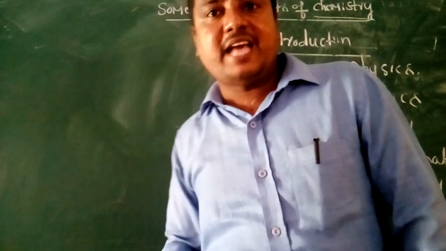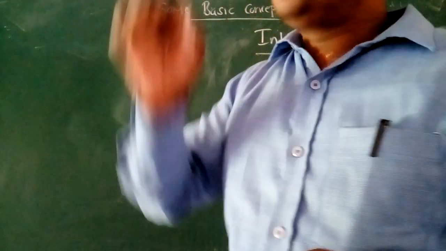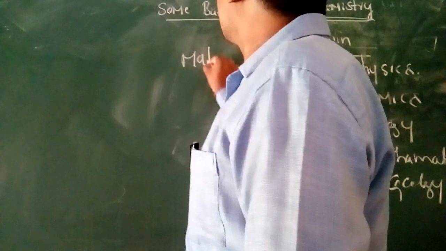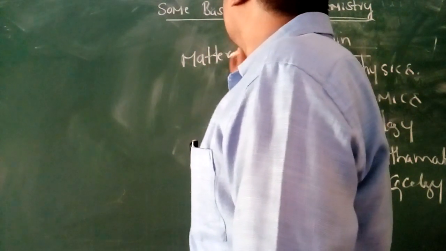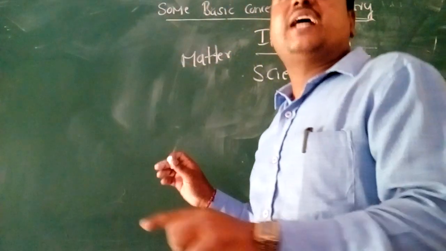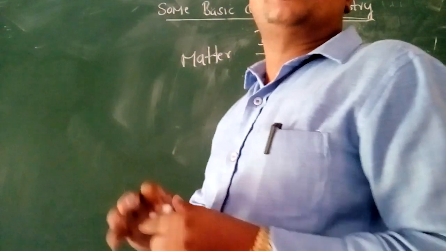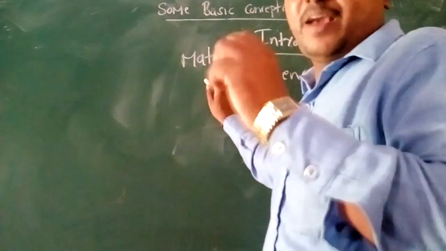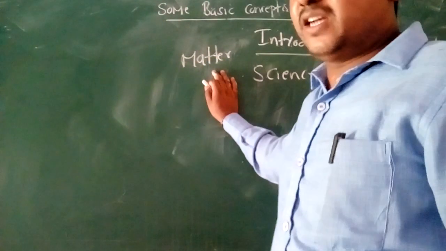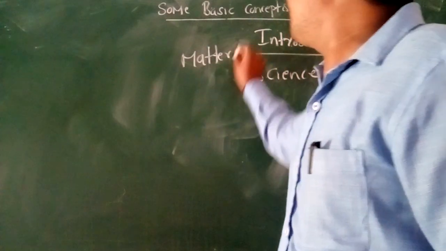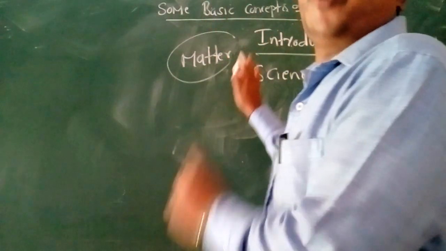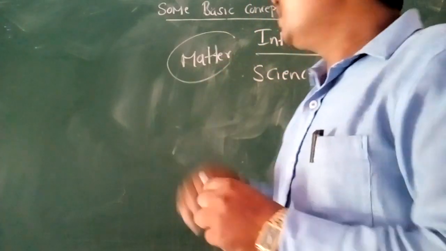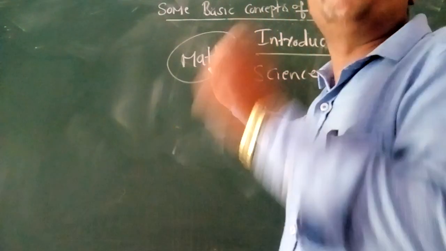Chemistry is a branch of science which deals with the study of matter and its composition, and the physical and chemical changes of various processes. This one is a very important concept: matter.